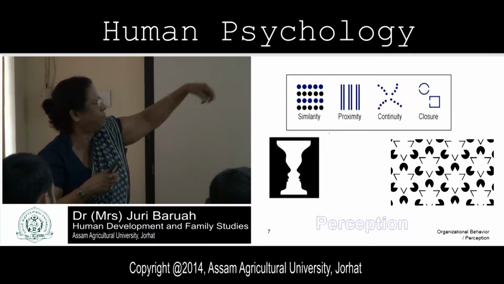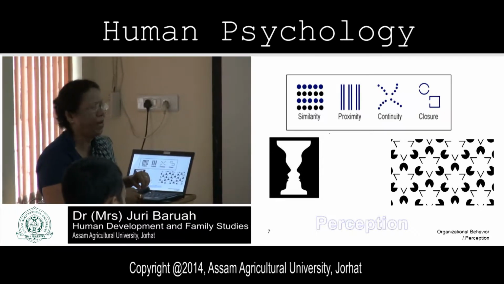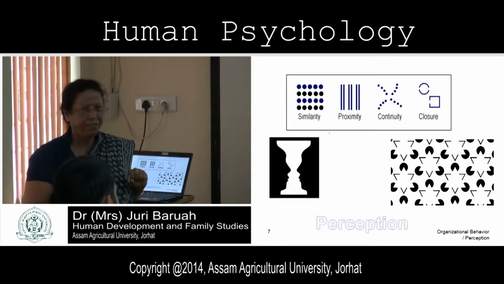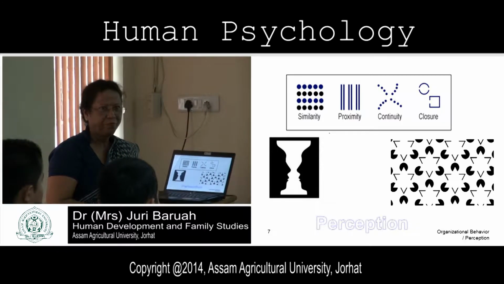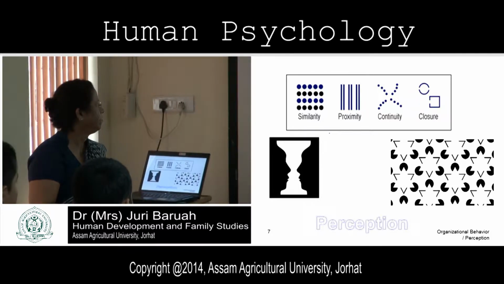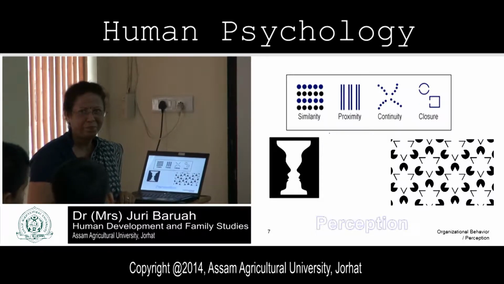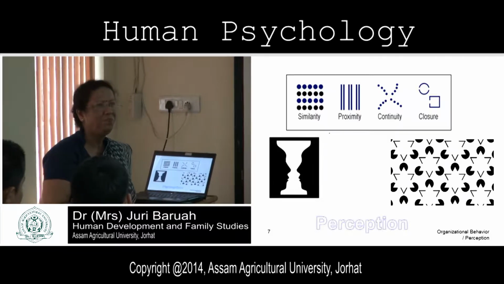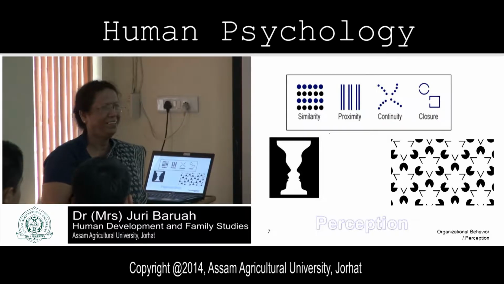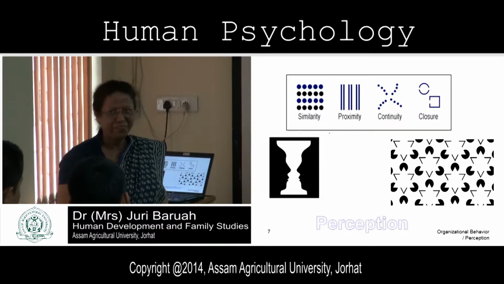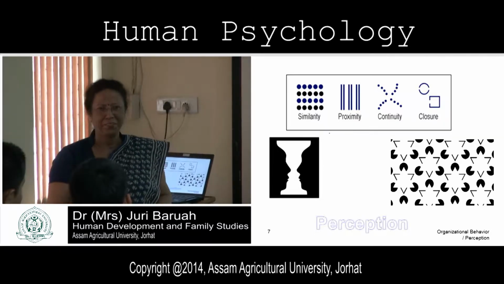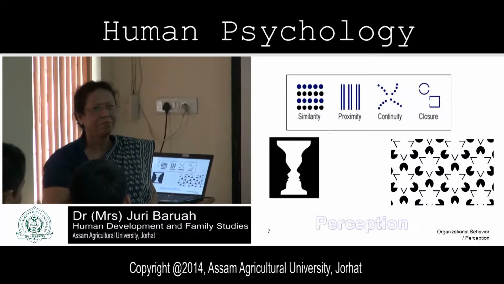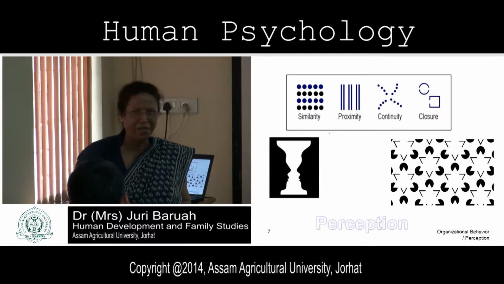These are some properties of perception. These are, you can say, some triangles, but there are gaps. It's not a continuous triangle. And what is this? Alright.